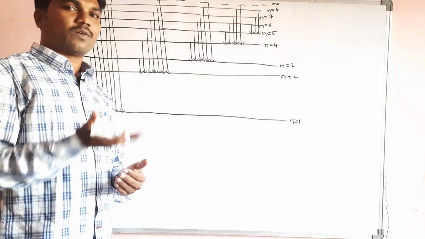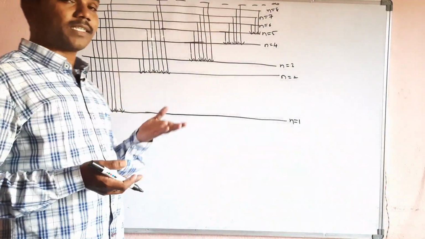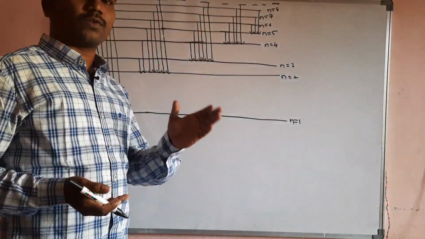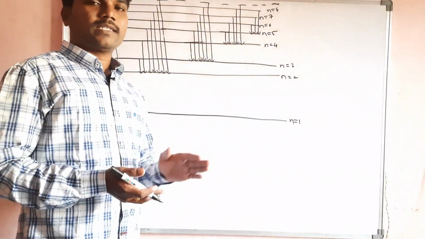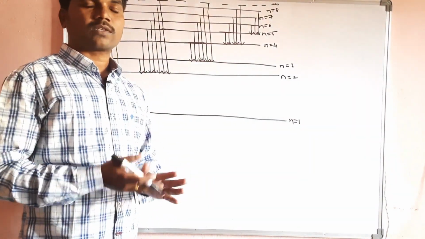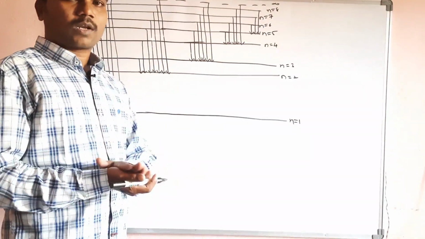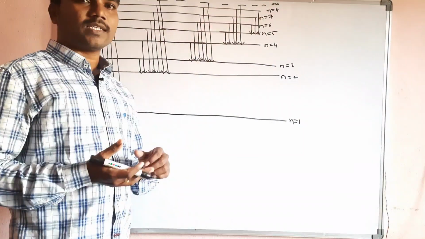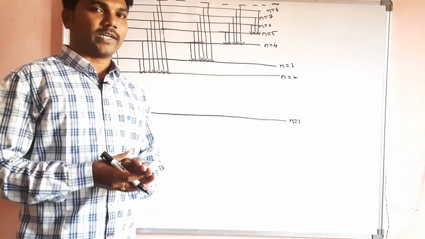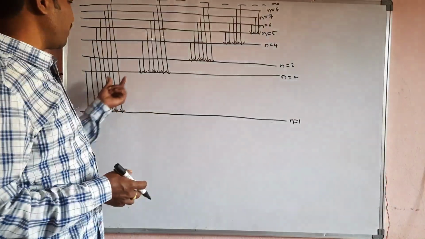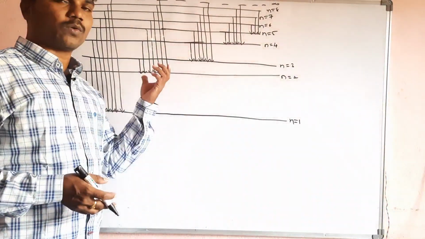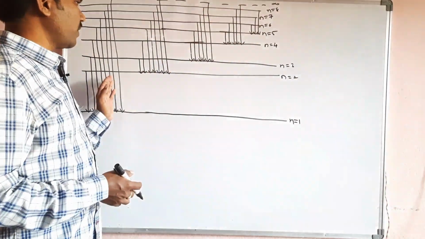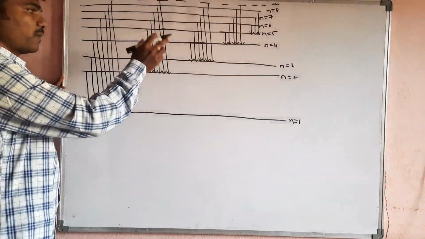So in the hydrogen spectrum, hydrogen atoms absorb energy and reach the excited state, and then, because atoms in the excited state are unstable, they try to reach the ground state. In that process they release different types of electromagnetic radiations. Here each and every line has its own frequency and its own wavelength, and the regions have different names.